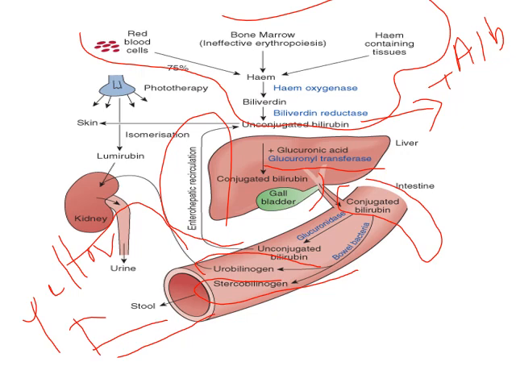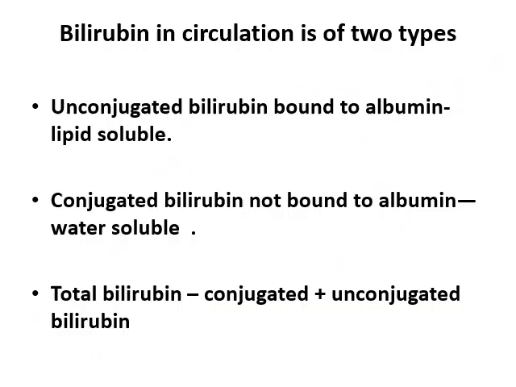Next is the secretion into the intestine, where deconjugation occurs by the intestinal bacterial glucuronidase enzyme. And the final fate is in the form of either stercobilinogen or urobilinogen, or some amount undergoes enterohepatic circulation. So we have discussed in detail the heme catabolism.